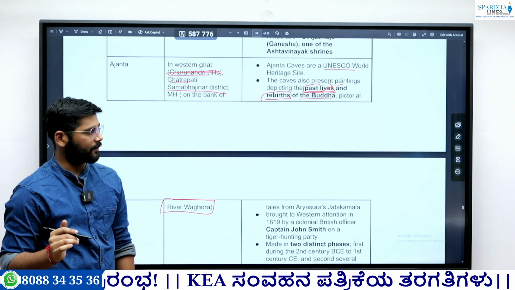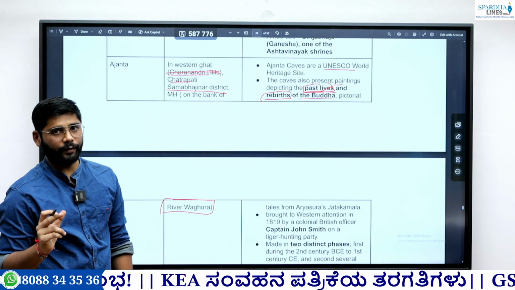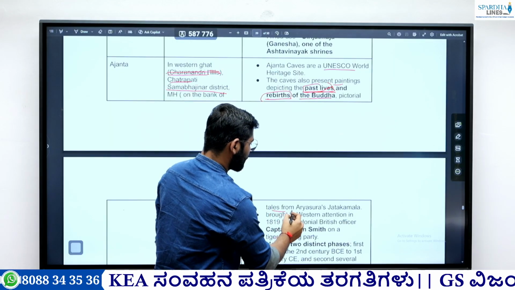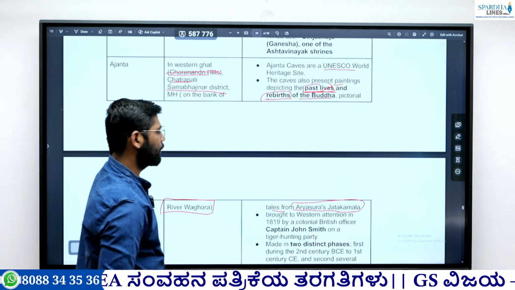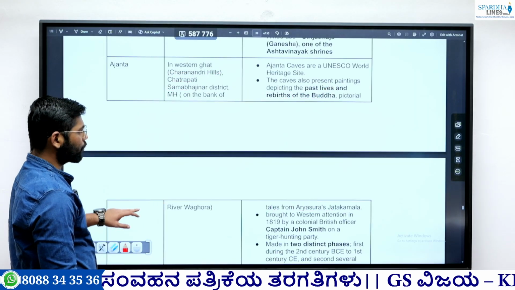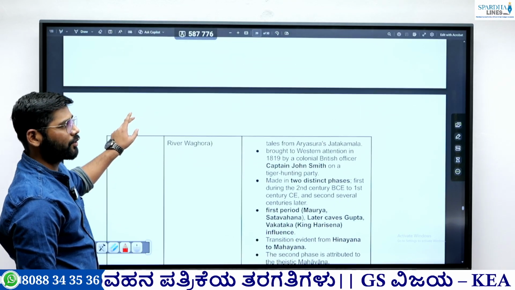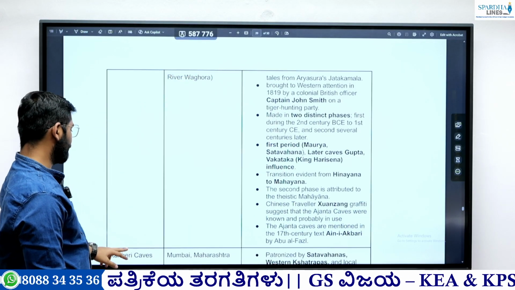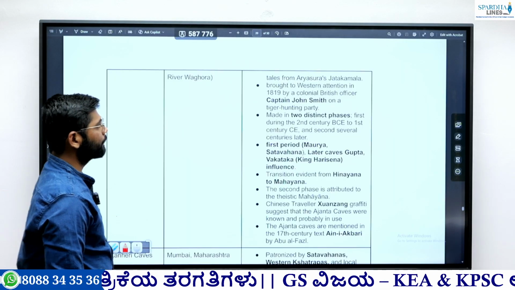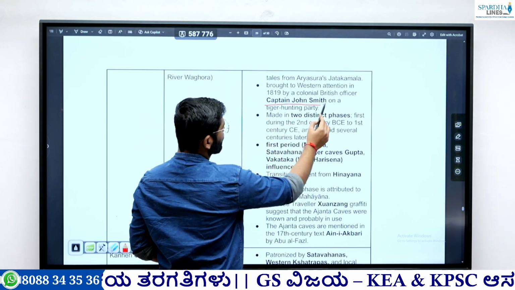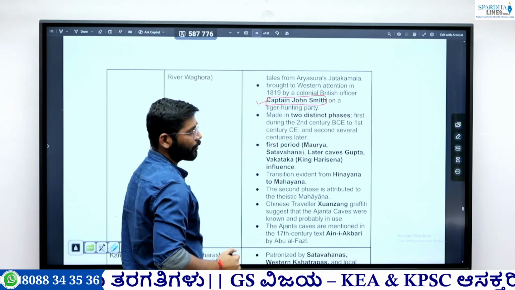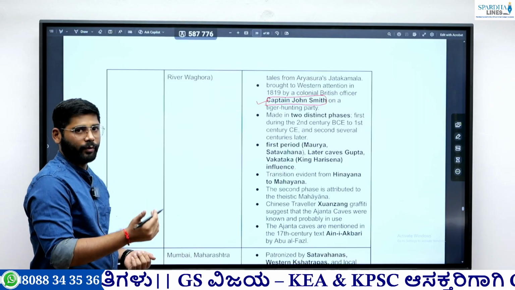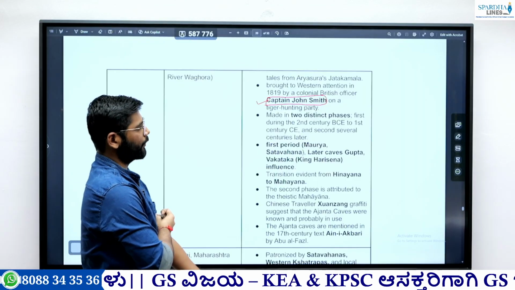When it comes to Buddhist past lives, there is a certain term associated with it. Let me know in the comment section what that is. Then it tells from Arya Sura's Jataka Mala. To tell the Buddha's previous births, we know the Jatakas are associated. So this is Arya Sura's Jataka Mala. It tells about the past births of Buddha. Then this was brought to Western attention by Captain John Smith. This is the person associated with this Ajanta cave. So next time they ask a question, match the pair, which person is associated with the cave, remember Captain John Smith.